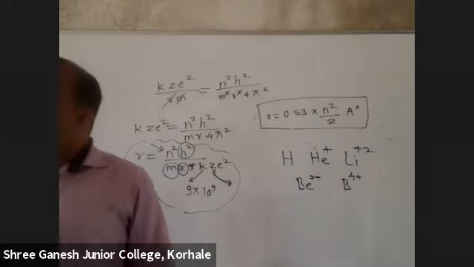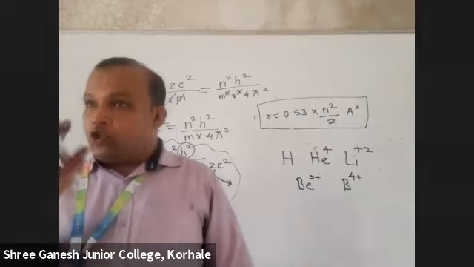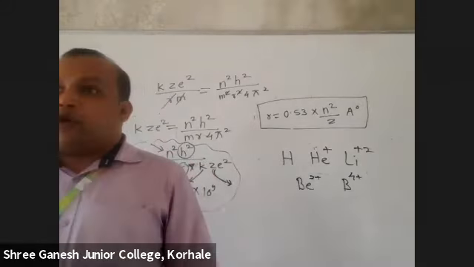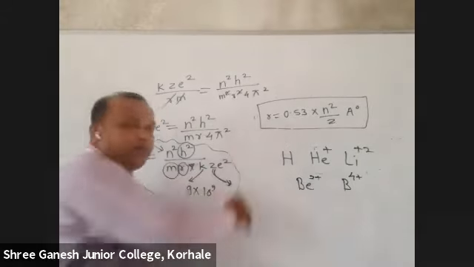This theory is only applicable for single electron. Always remember, this theory is only applicable for single electron species. Suppose it's sodium. Sodium is 11. So can I say sodium 10 plus? This theory is not applicable for 2 electrons. It is only applicable for 1 electron. So this formula you know, correct?